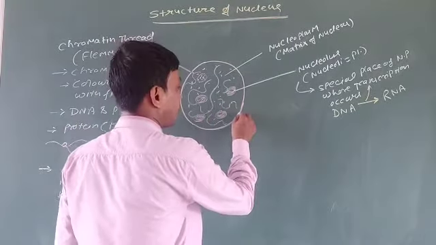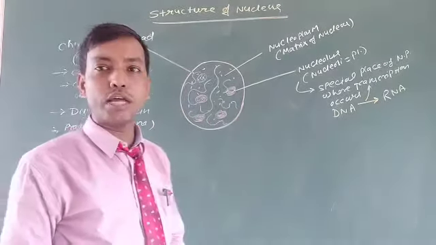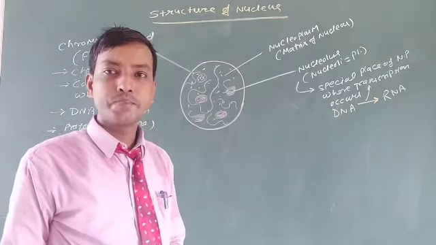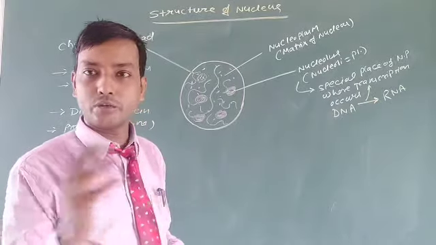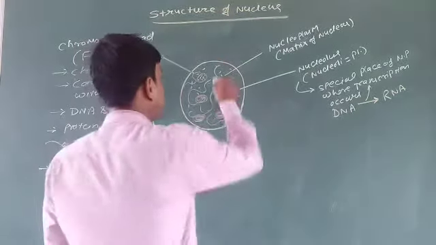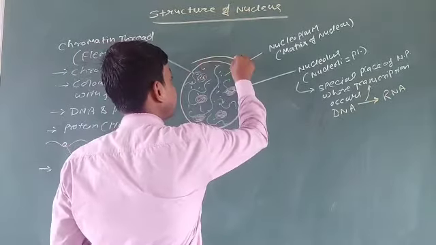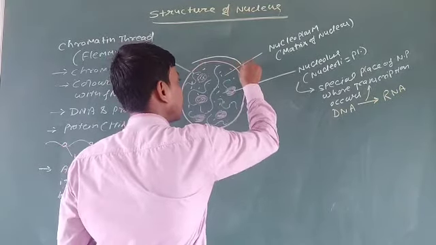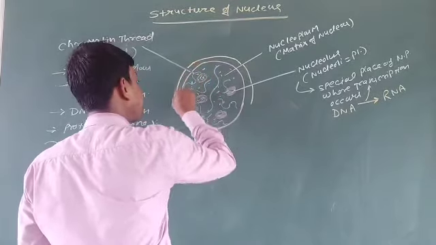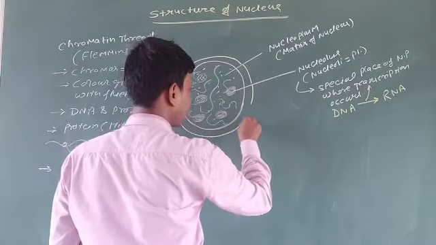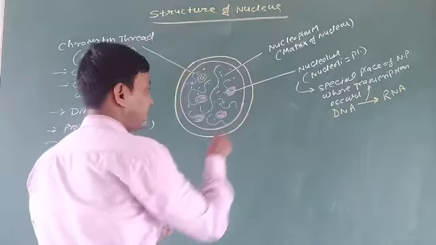The membrane are actually two types. There are two types of membrane found in the nucleus. The inner membrane toward the nucleoplasm and outer membrane toward the cytoplasm. So let us draw the outer membrane. This is the inner membrane.